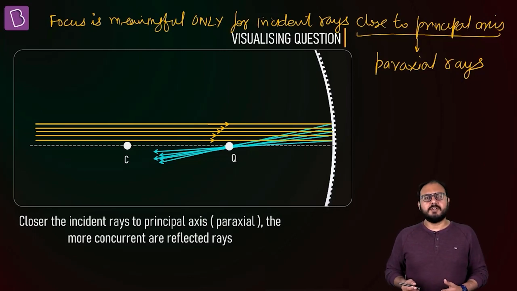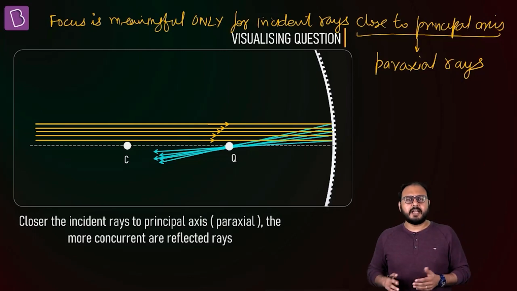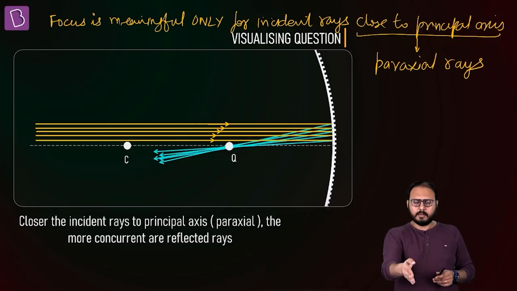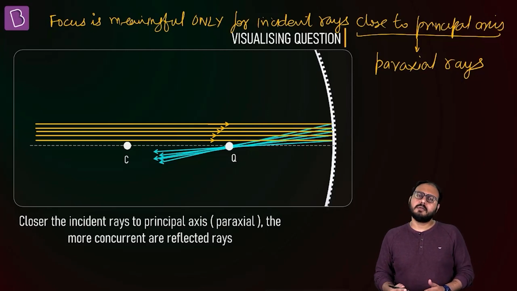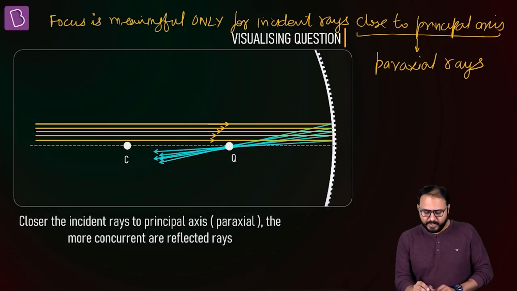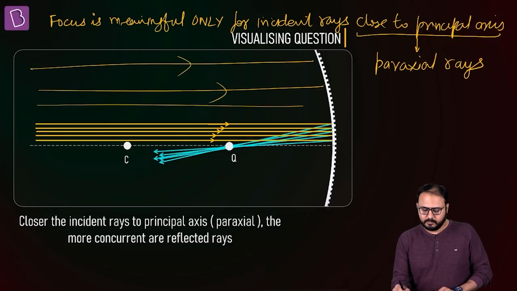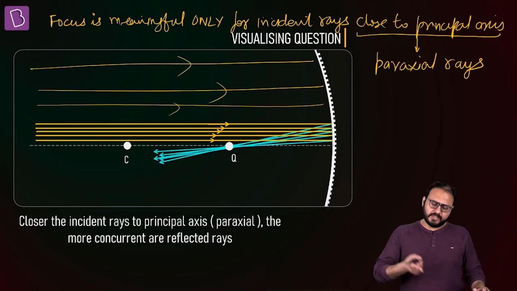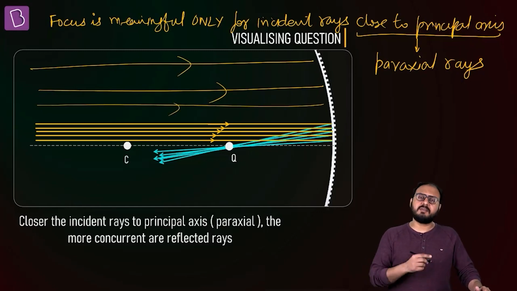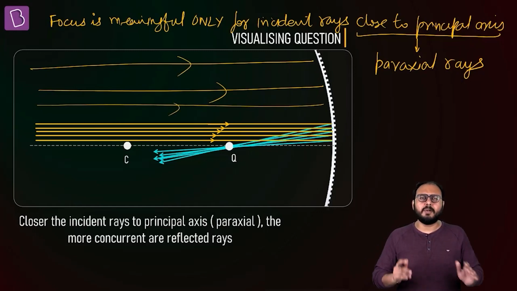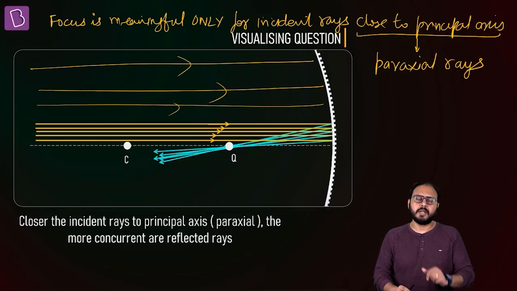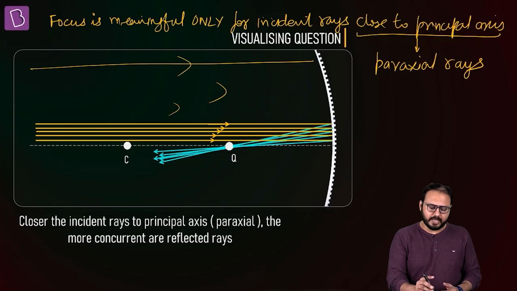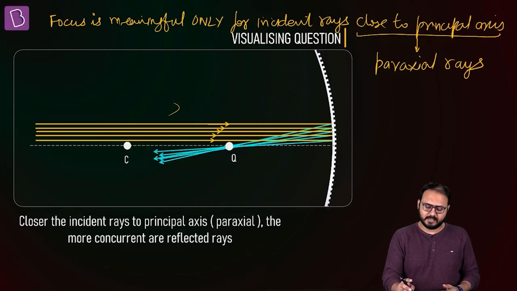How do you achieve this in real life? I mean to say, will you force the light rays, hey light ray, be close to the principal axis? My point is, who is stopping this light in the world? Nobody. So if you're not stopping this light, they will also have their own focus. Don't you think you'll create a blur image? Right? So you can't stop the light. That's not in your hands.